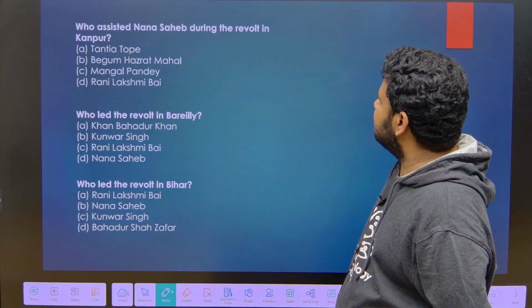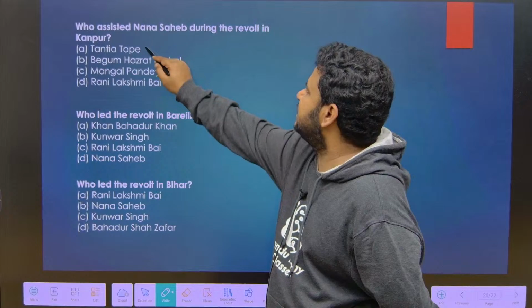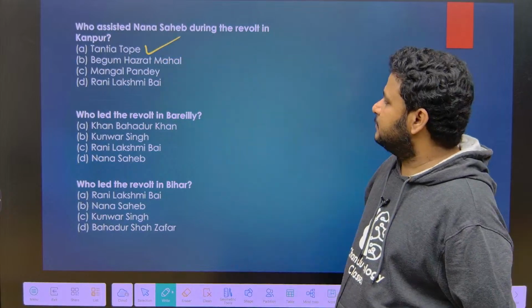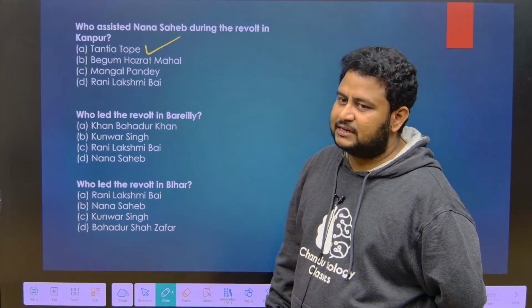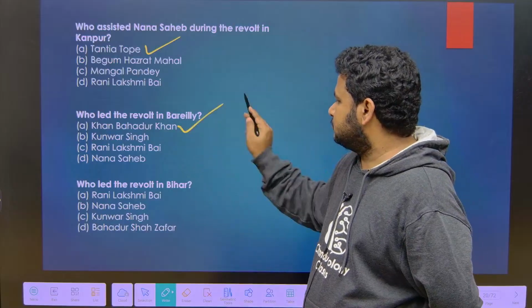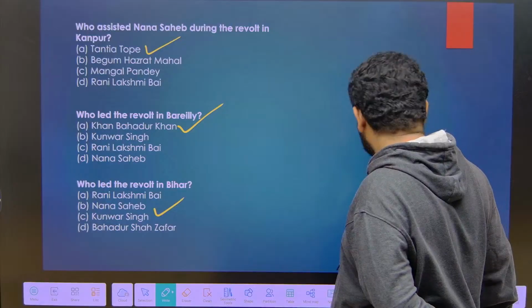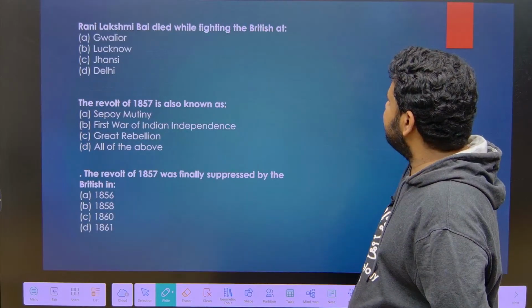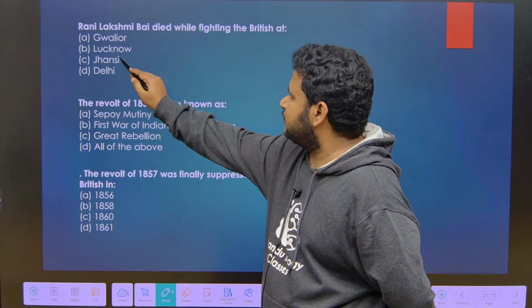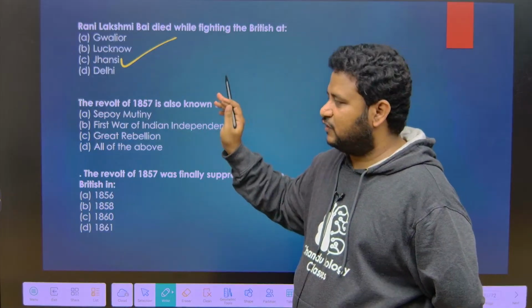Who assisted Nana Sahib during the revolt in Kanpur? It was Tantia Tope. Who led the revolt in Bareilly? It is Khan Bahadur Khan. Who led the revolt in Bihar? It was Kanwar Singh. Rani Lakshmibai died fighting the British at which place? She fought for Jhansi.